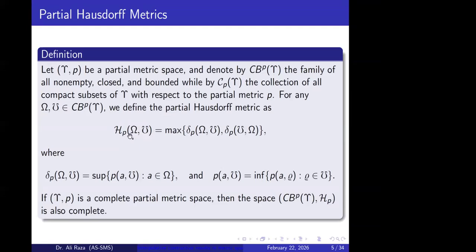If we have two sets which are subsets of a partial metric space, then we can define a distance between them as the maximum of these two quantities. Here this is the supremum over elements of that set, and secondly this is the distance from the set. But remember that here we are talking in the sense of the partial metric. Although the structure is similar, the things are constituted in the sense of partial metric spaces. So this is the sense of the distance between two sets.